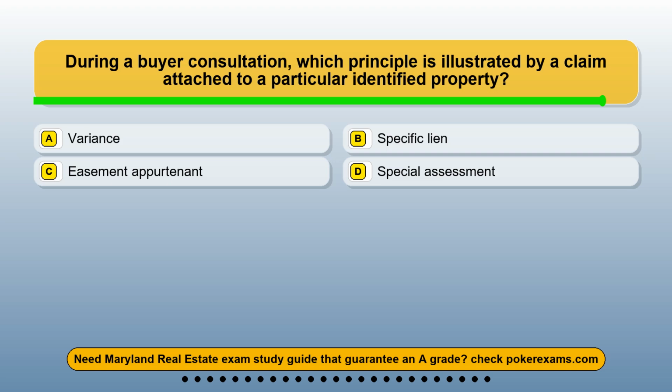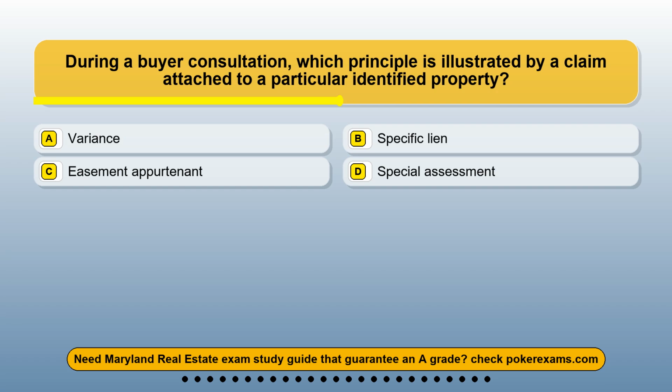Question 4. During a buyer consultation, which principle is illustrated by a claim attached to a particular identified property? Option A, a variance. Option B, specific lien. Option C, easement appurtenant. Option D, special assessment.